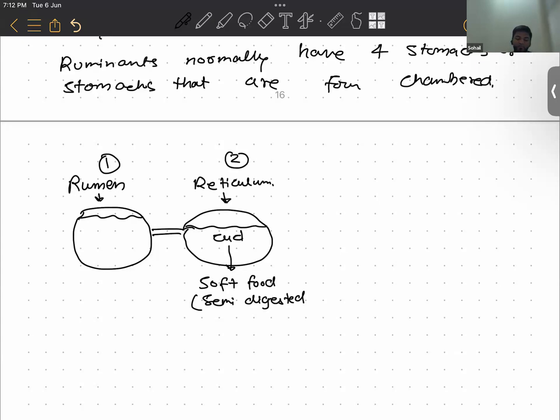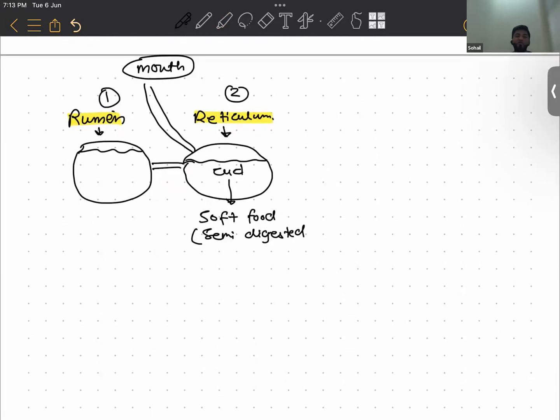So this cud will come back to the mouth of the cow. Isn't it strange that the cow has already eaten the food? It has gone to the first chamber, that is rumen. From there, it went to the reticulum. Now, while the cow is resting, the interesting thing that happens is that this cow brings back this cud to its mouth to further chew it. So there, that's a practice that is called ruminate.